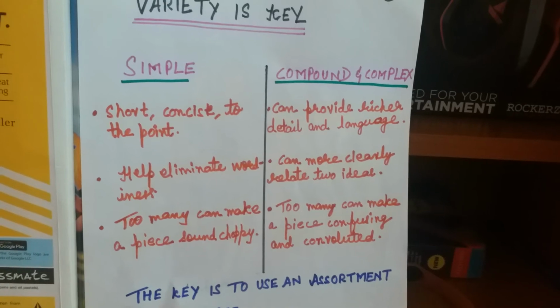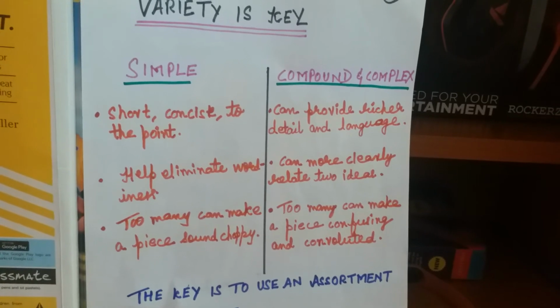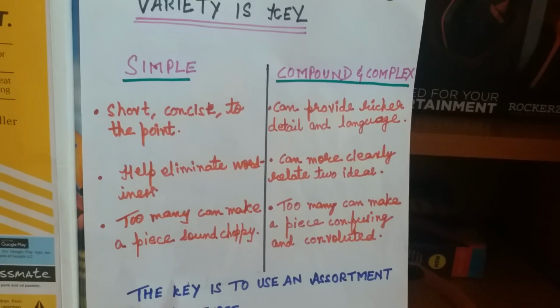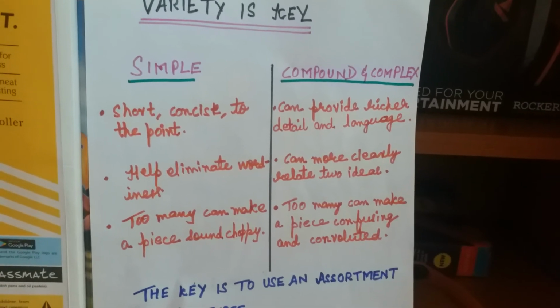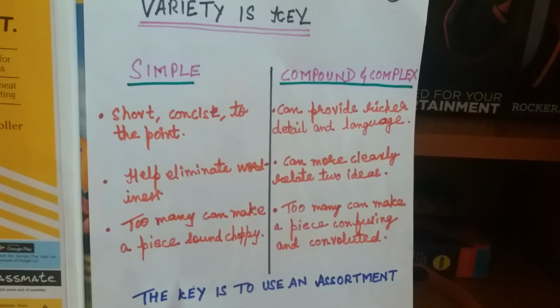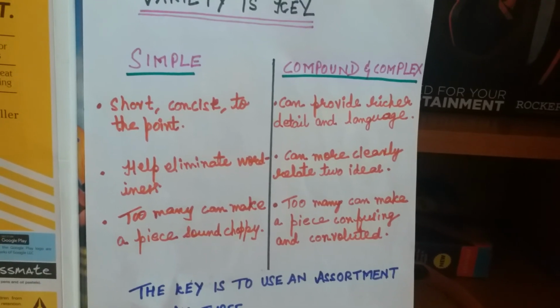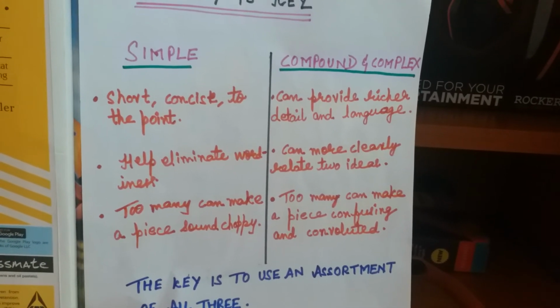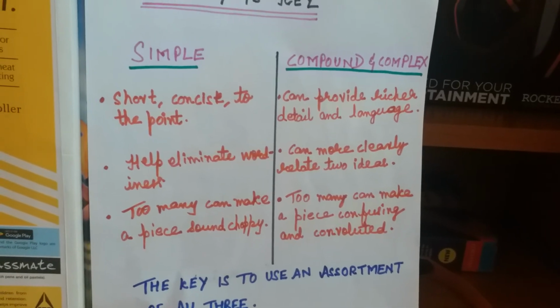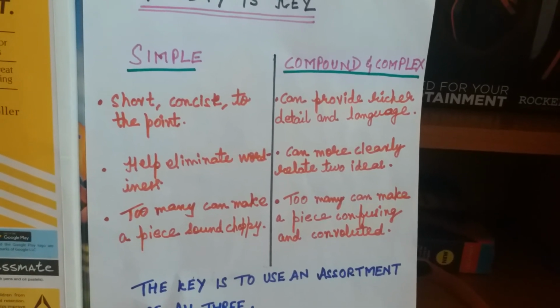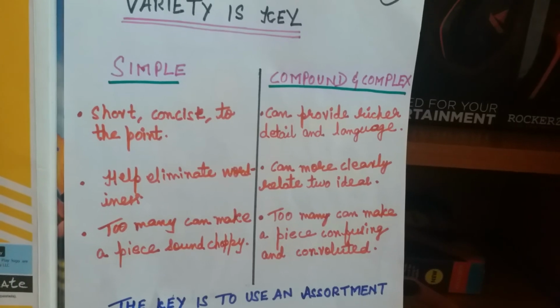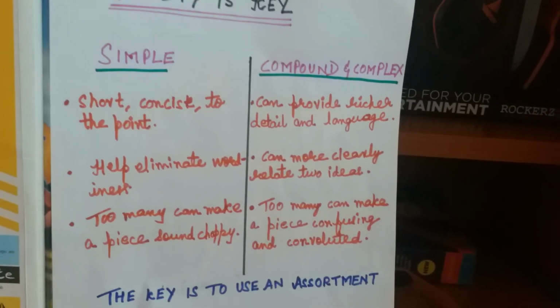Next one, you see this in orange color. I am reading only about simple now. Help eliminate wordiness. Third one, too many can make a piece sound choppy. So the simple sentences are very easy, very simple.